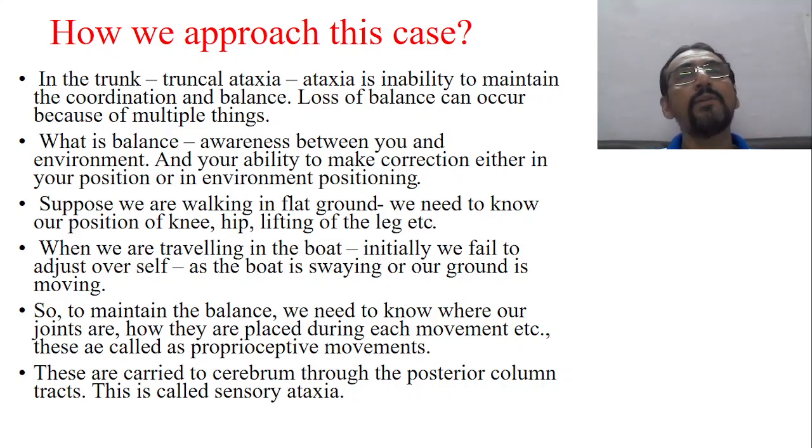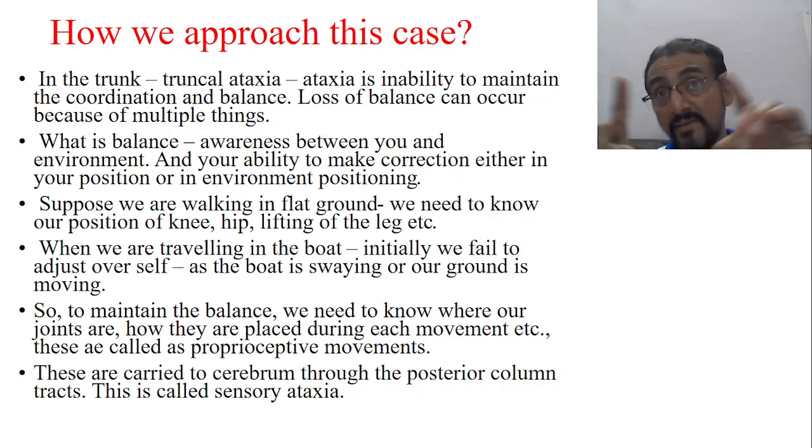And the same type of truncal and axial movements are also present in human beings. So when we have a problem in maintaining the balance in the trunk area or axial area, that means the midline of the body, okay, we are having the problem. That suggests that this primitive sense, sensory sense, has been lost, and usually we call it truncal ataxia.